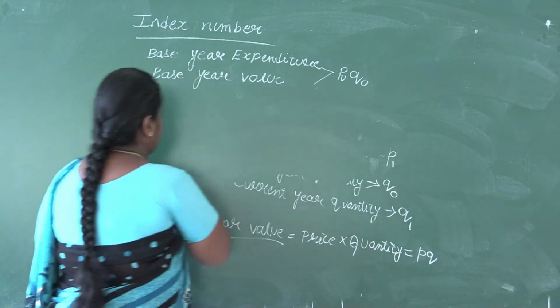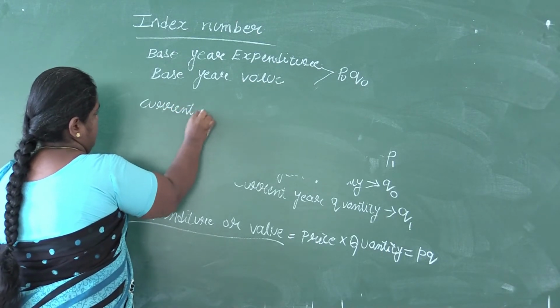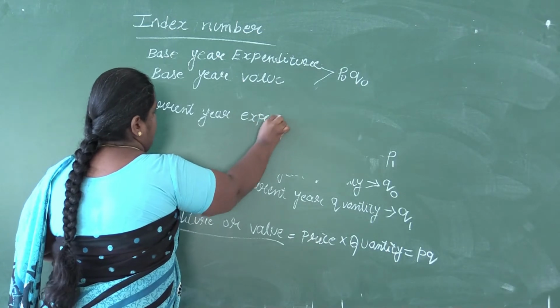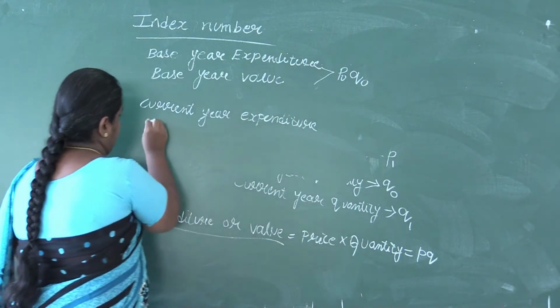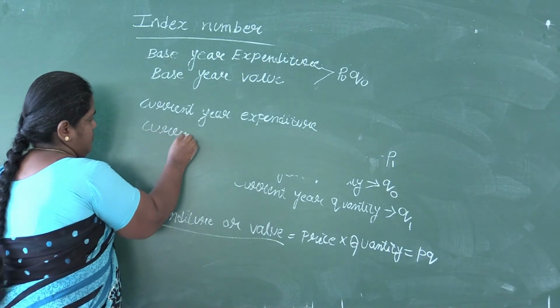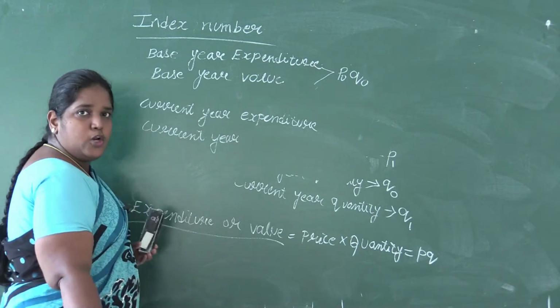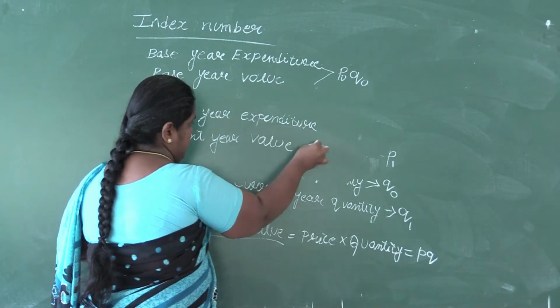Now current year expenditure or current year value. Both are the same; whether it is expenditure or value, you have to use the same symbols.